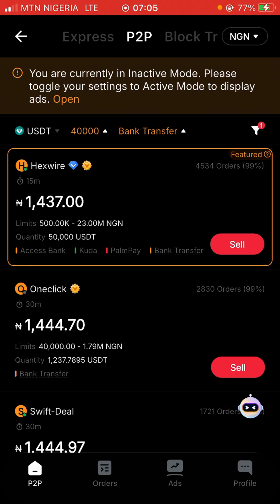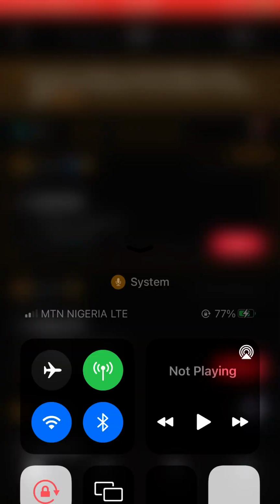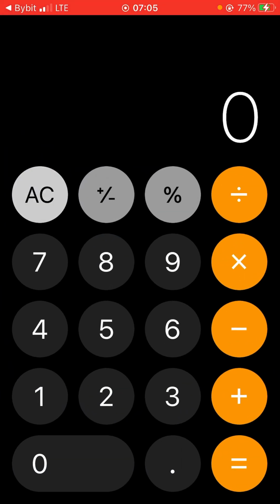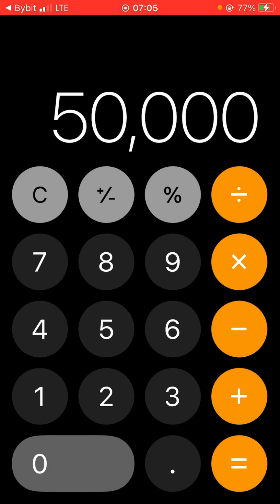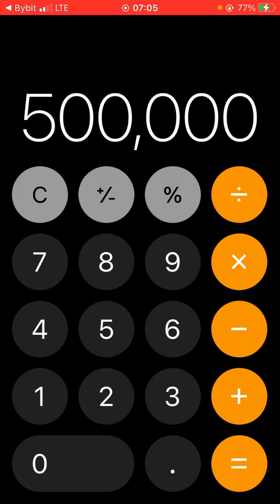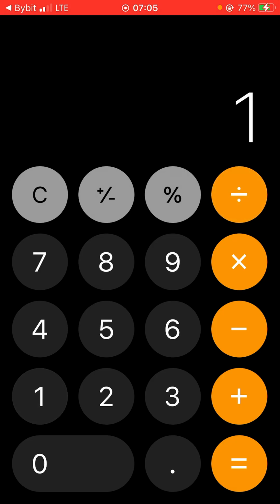Now this takes us straight to our calculation to understand if it's really going to work for us. If you have 500,000 in your account to start with, or if you have 200k, use 200k to do this math. I'm going to come here and divide this by 1,437.